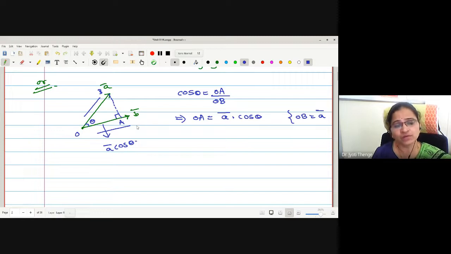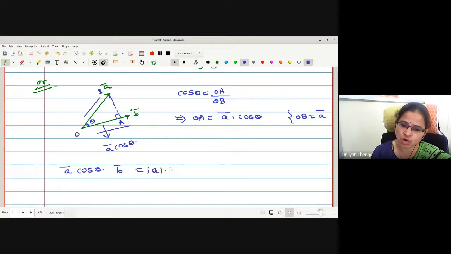Now we have two scalars on the same line. On which line? On the B bar line. Then you take a multiplication: A bar cos theta, usual multiplication. A bar cos theta taken B times. Therefore, how can this multiplication be defined? B times I am taking. B is actually the modulus of your vector. Therefore, this is also defined as mod A mod B into cos of theta. Mod of A bar cos theta taken modulus of B bar, that is mod B, times.